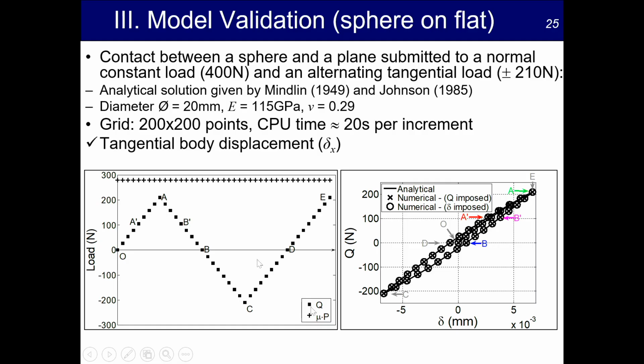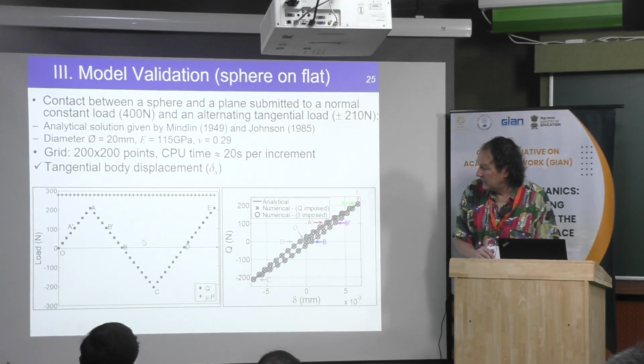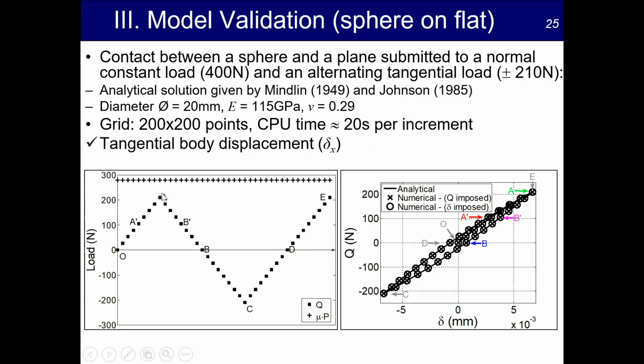And then we start, the point 0 corresponds to the origin. When we load until the point A', this is the first movement in one direction. Then we are here, A', A. Then we reverse the movement to go back. B', B. B here is when we have no tangential load, but we have a small displacement in fact.